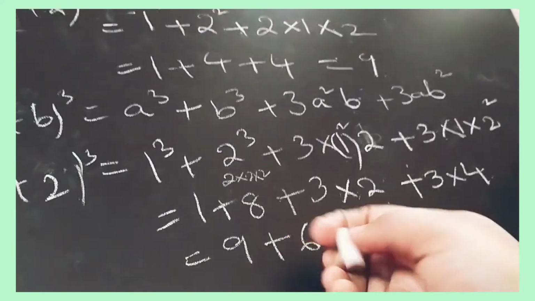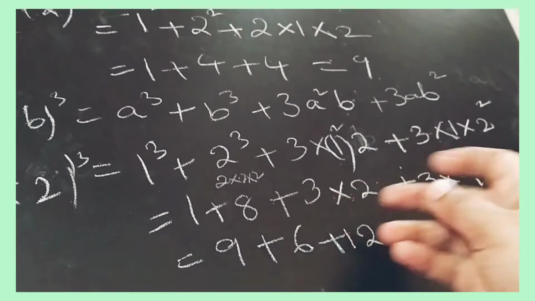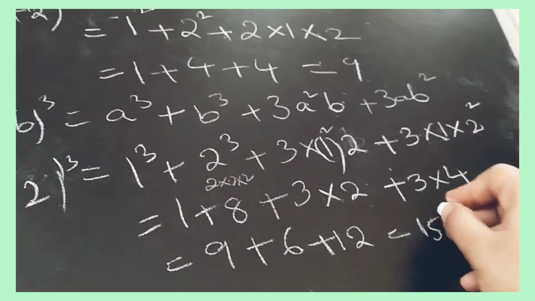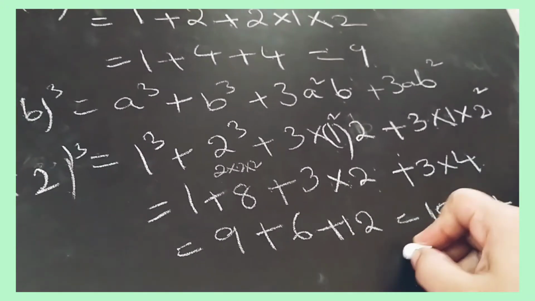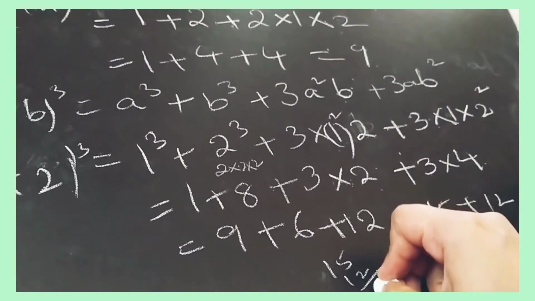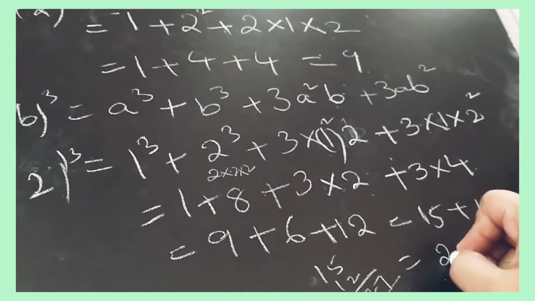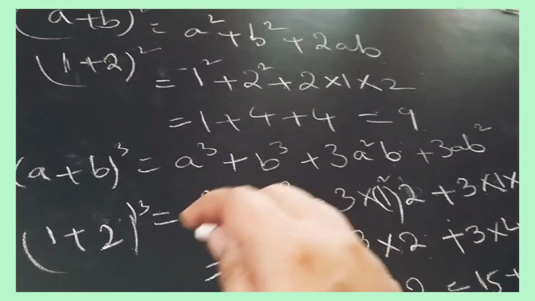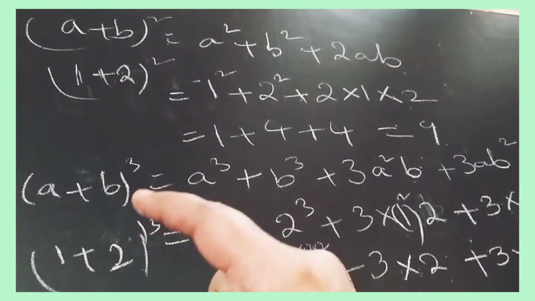so here 9, 10, 11, 12, 13, 14, 15. Okay, 15 plus 12. So what is 15 plus 12? 5, 6, 7, 2. Okay, it is 27. So like this we can calculate the numbers in the formula.